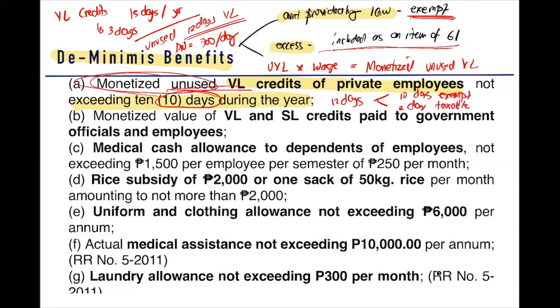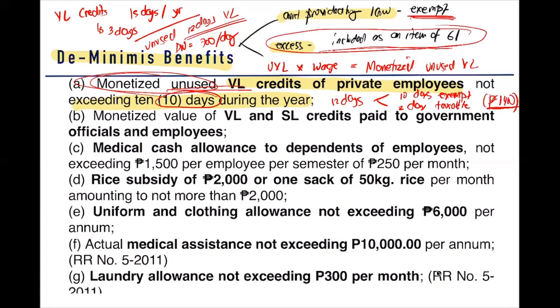2 days ay taxable. So magkano yung include natin? Sabi natin, the excess is included as an item of gross income. So ano lang i-include natin? Yung 2 days. 2 days times 700 is 1,400. So yan lang yung include natin as an item of gross income.